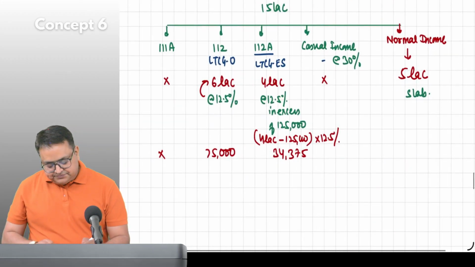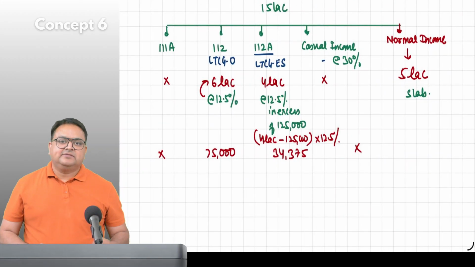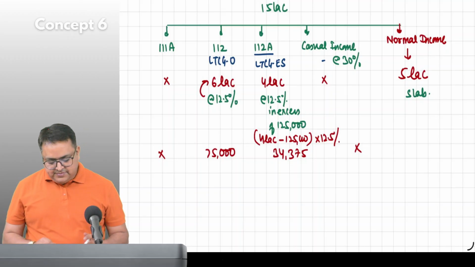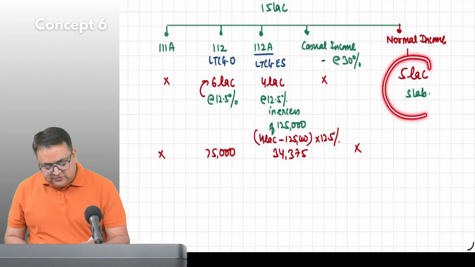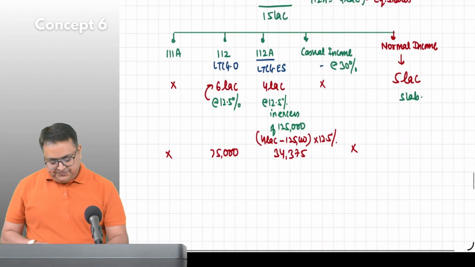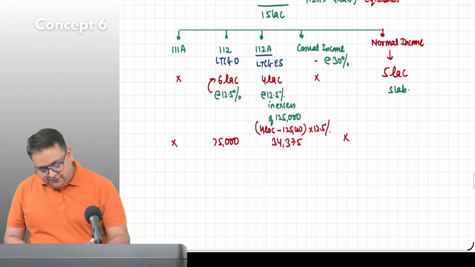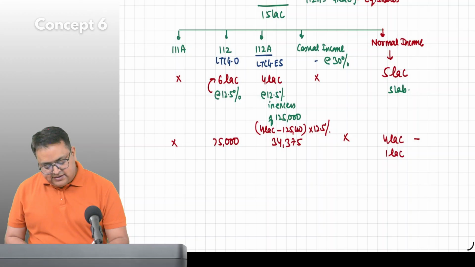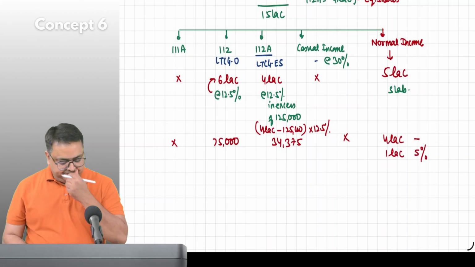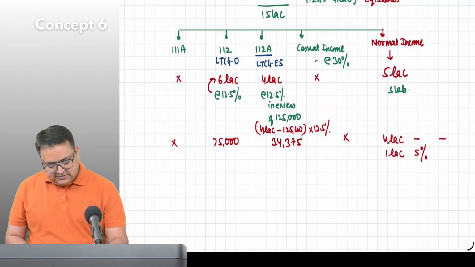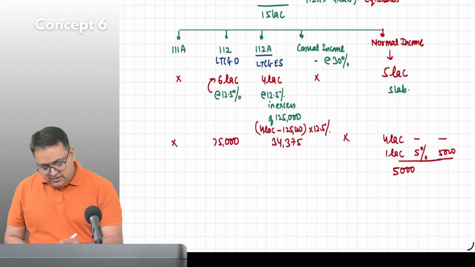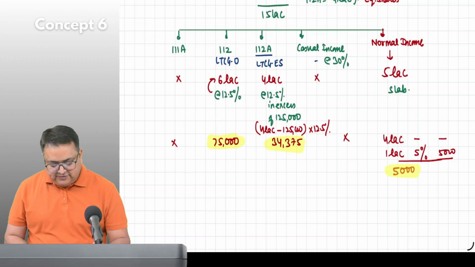Casual income, we will not tax. As of now, there is no casual income. And please tell me how much is the tax on 5 lakh? Slab rates: first 4 lakh, nil. Next 1 lakh, 5%. How much is it? 5,000. So total it becomes 5,000. What is the total tax? 75,000, 34,375 plus 5,000. Add them up.